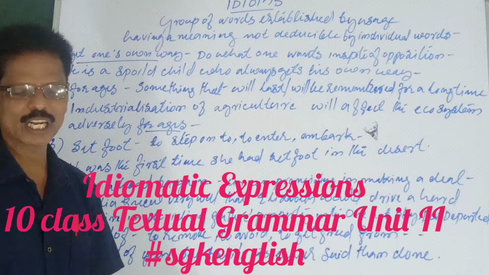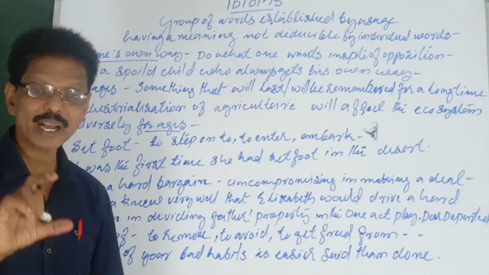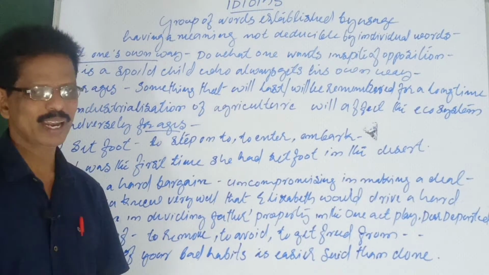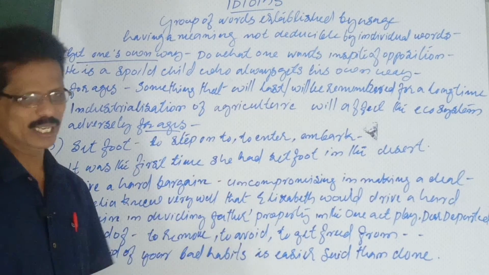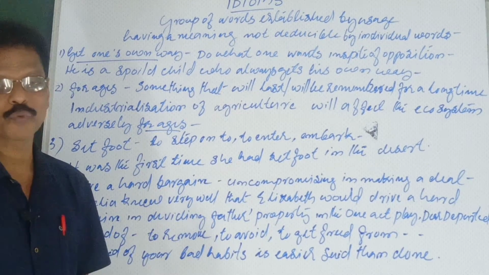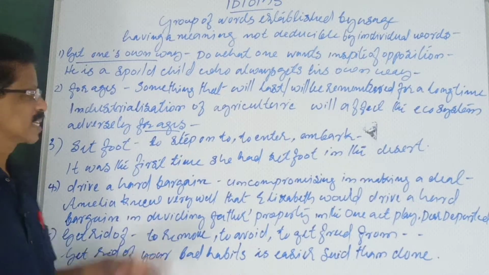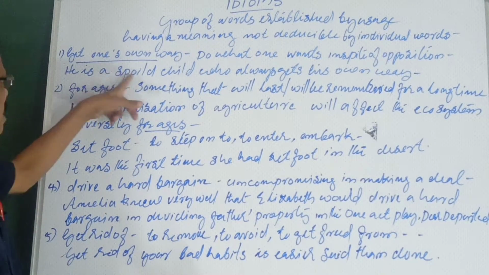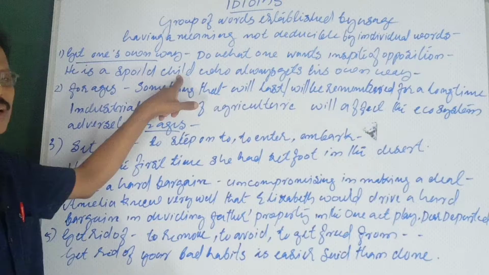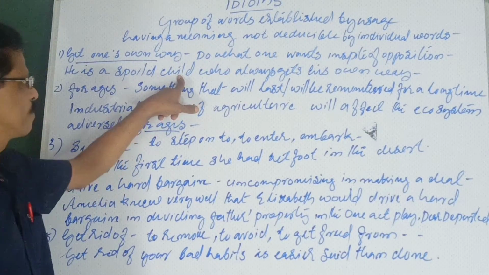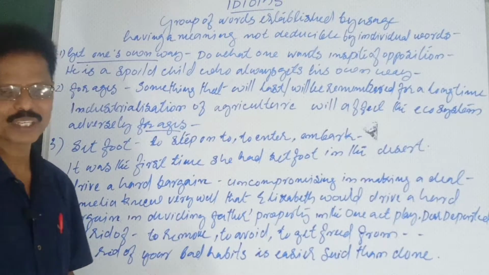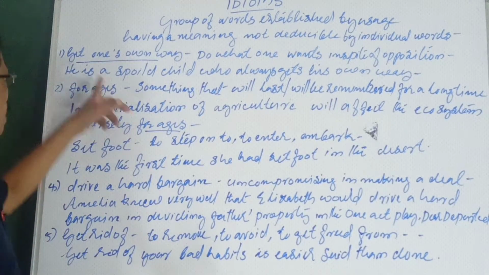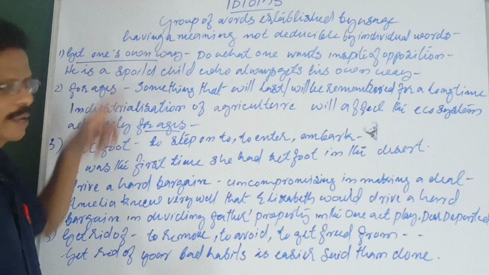Make a meaningful sentence of your own so as to bring out the meaning, not simply writing something. By the sentence, the meaning should be brought out. That's the purpose of making a sentence of your own. Once again, see, he is a spoiled child who always gets his own way. Number 1, get one's own way.